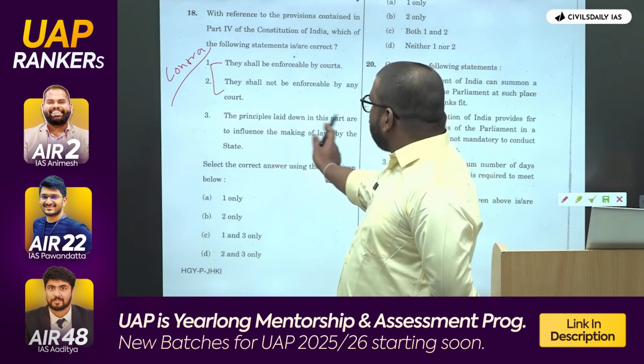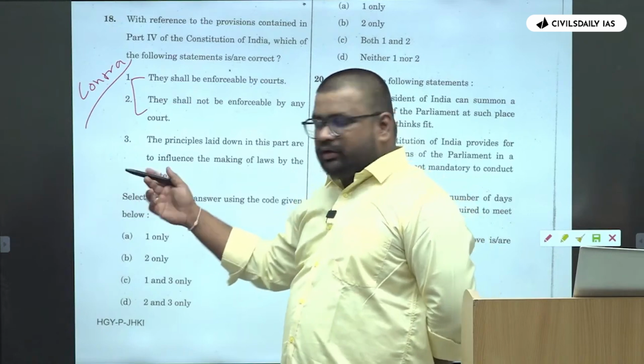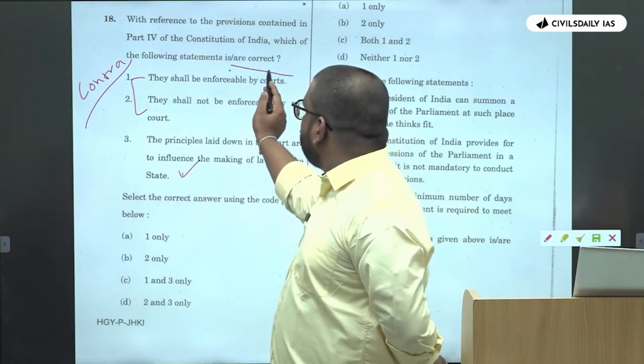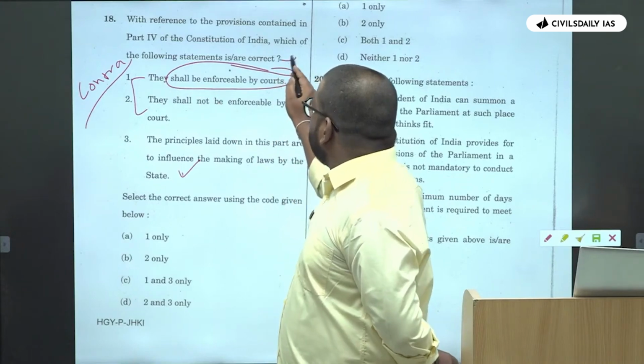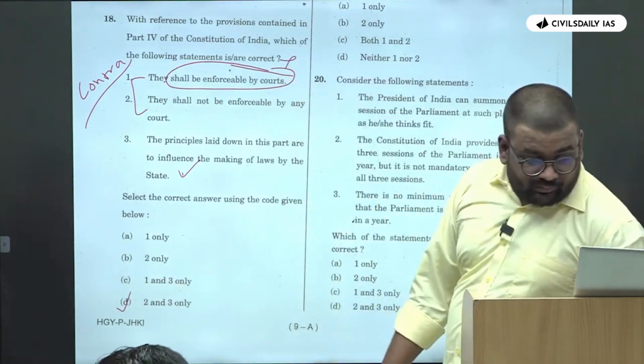That is, the principles laid down in this part are influence making the laws by the state. Again, logic basis पे. Again, यहाँ पे you know DPSP are not enforceable, right? So this one becomes correct. ये तो knowledge based question ही है, right?